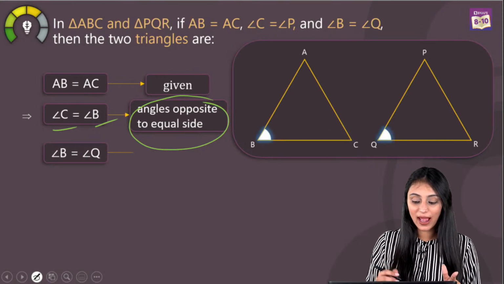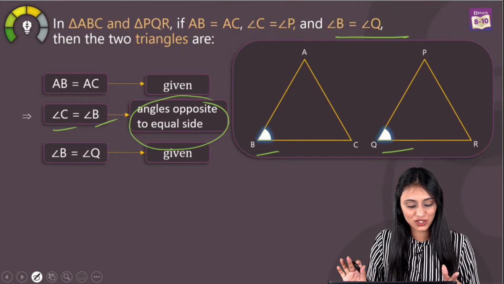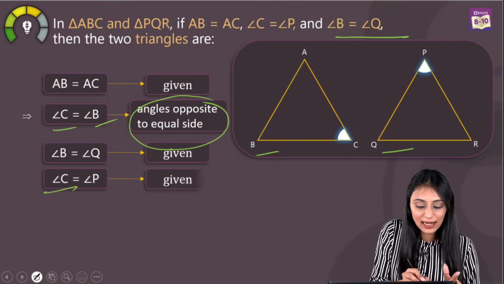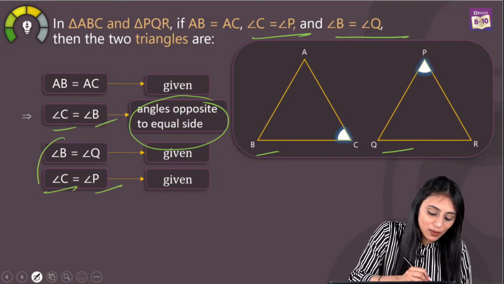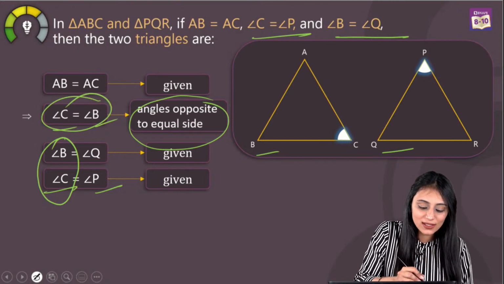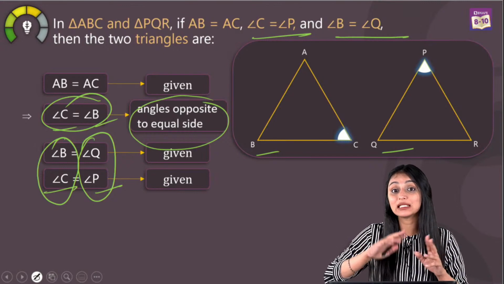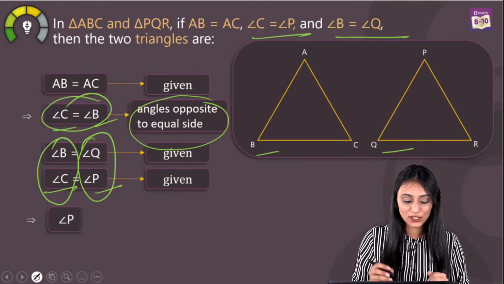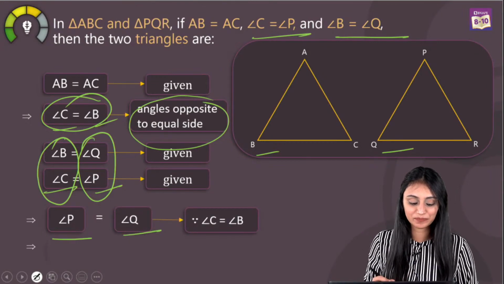Alright, and we are already given that angle B and Q are equal. Already given in the question, right? So I can say one thing from here, that angle C and angle P, this is also equal. This is also given in the question. So if angle B is equal to angle C, if they are equal, so I can say that angle Q and angle P are also going to be equal. Why? Because two things equal to the same thing will be equal to one another. So angle P will be equal to angle Q in that case.